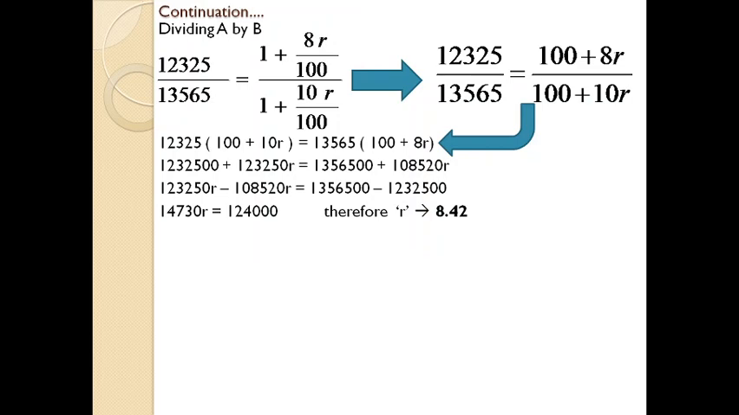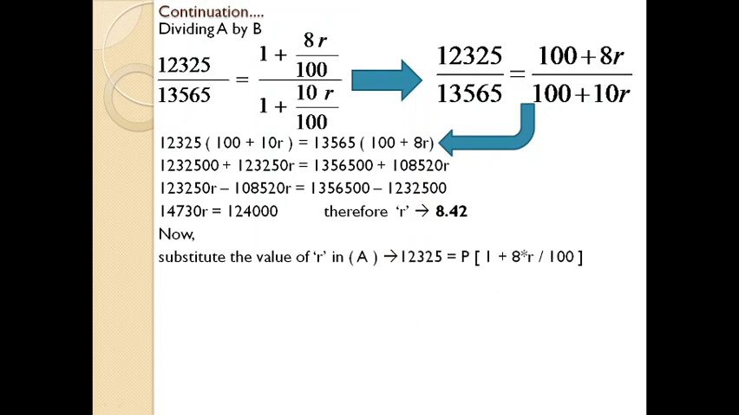Finally we got R, but we didn't arrive at the answer because in the question it was asked to find the principal amount. We have come across half of the answer, that is we got R. By substituting the value of R in any of the equations, for the time being we can substitute it in equation A. Equation A is 12,325 equals P into 1 plus 8 into R divided by 100. By substituting R as 8.42, you will get 12,325 equals P into 1 plus 8 into 8.42 divided by 100.